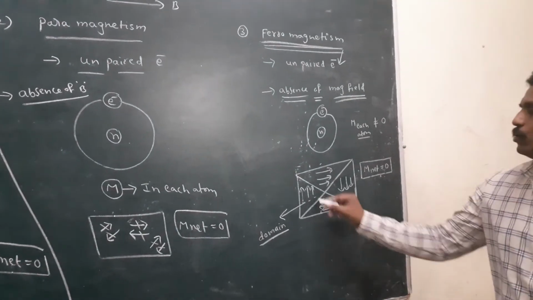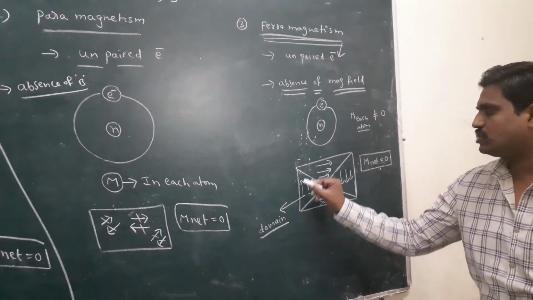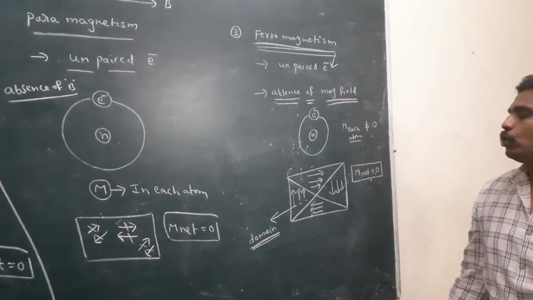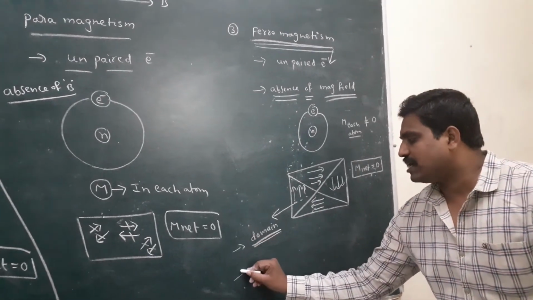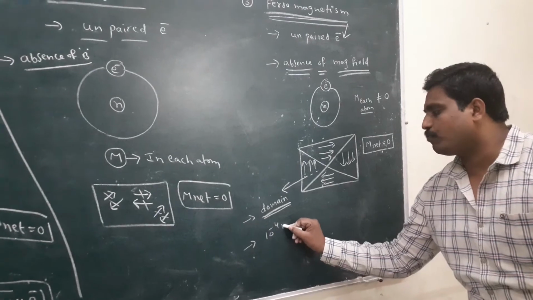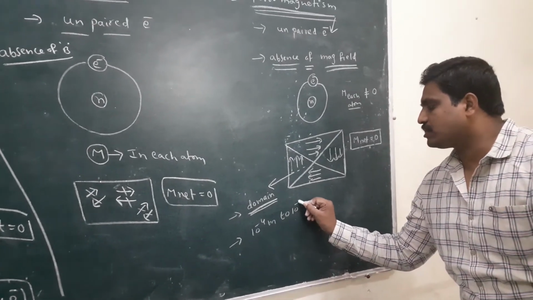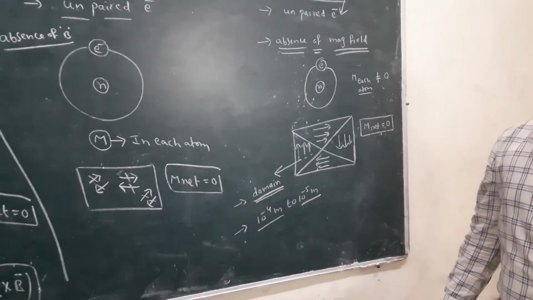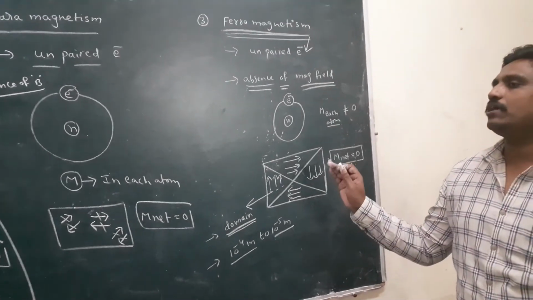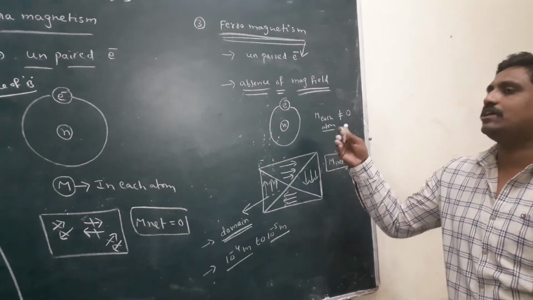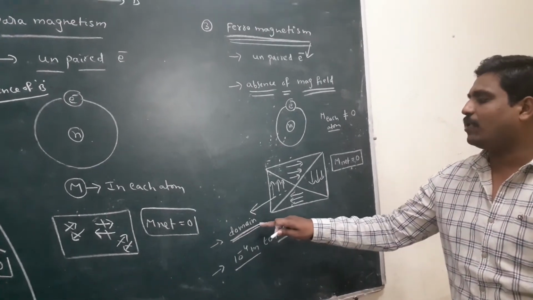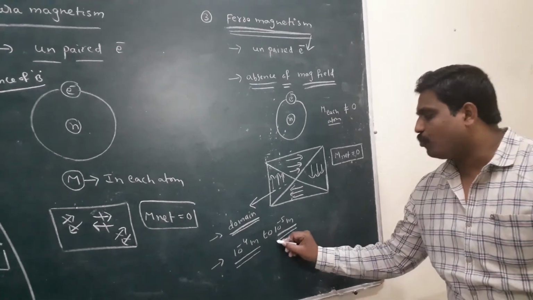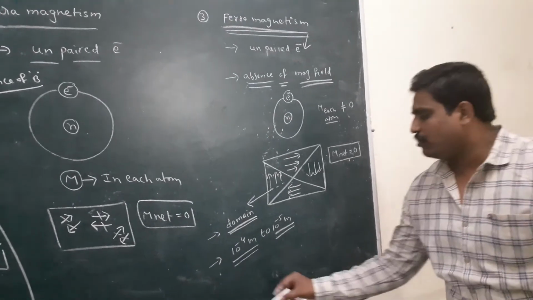Once again I repeat, the region in which a magnetic moment is present is called a domain. Each domain size is 10 to the power minus 4 meters to 10 to the power minus 5 meters.